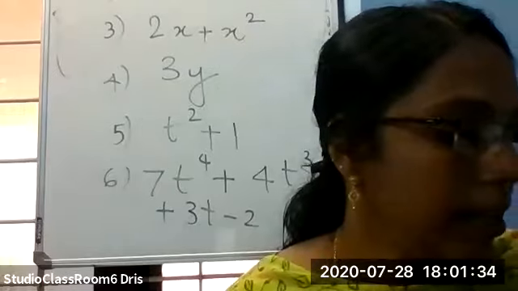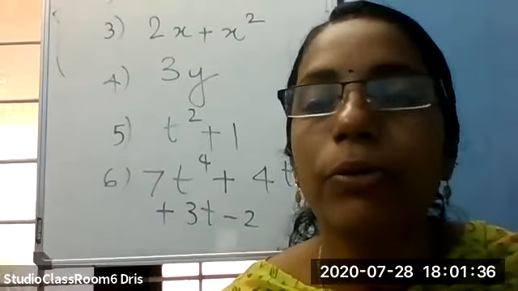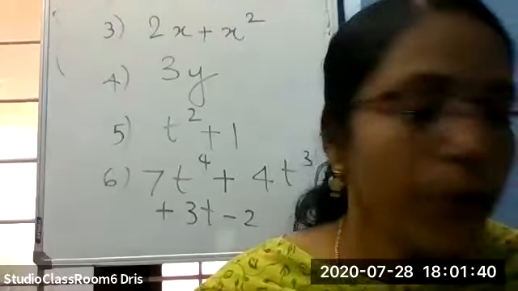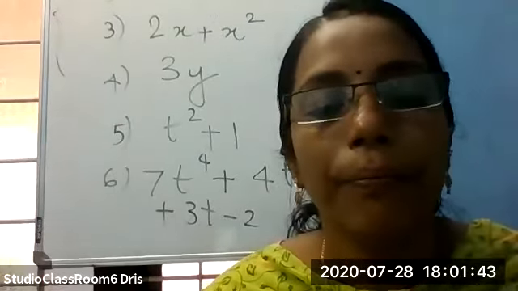Quadratic polynomial, good. Then second one, 3x minus 2, linear polynomial, good. Then 2x plus x square, quadratic polynomial.